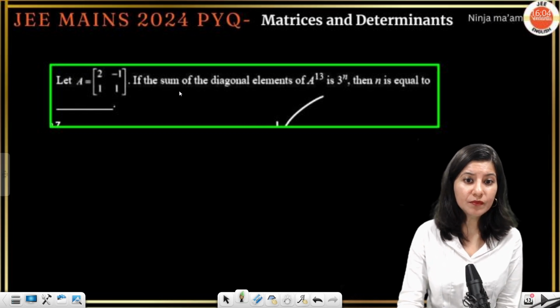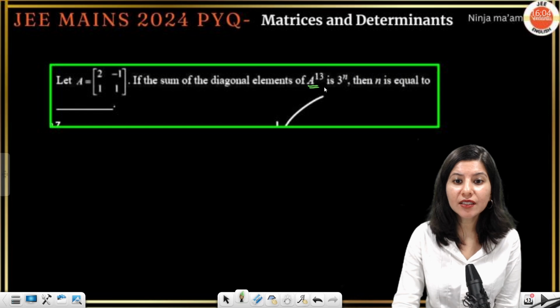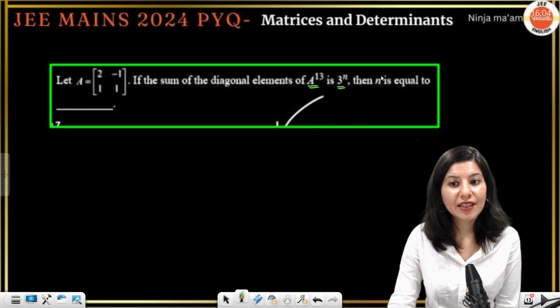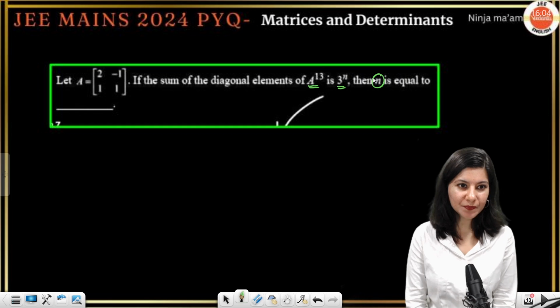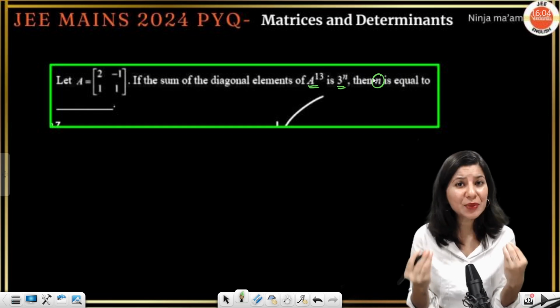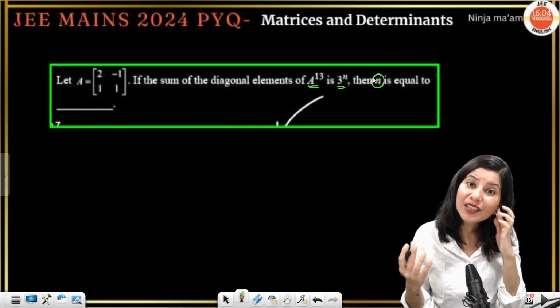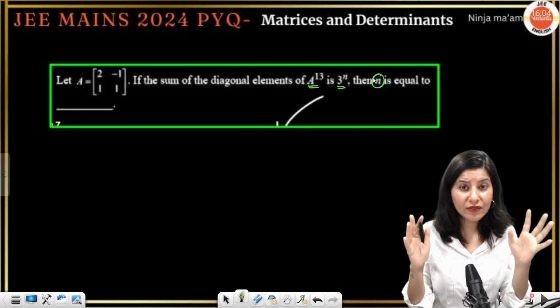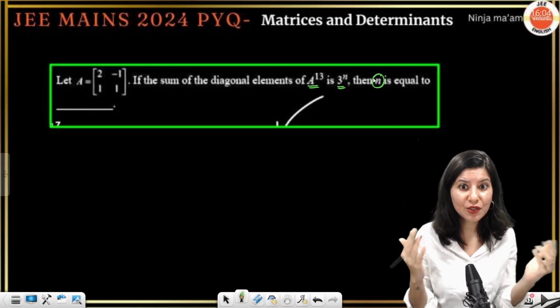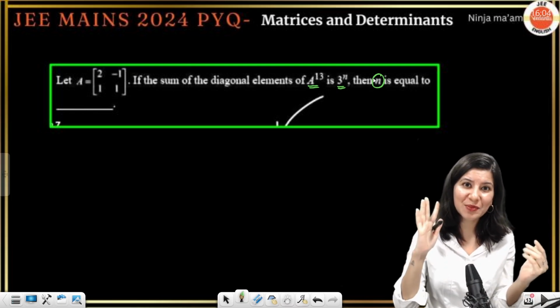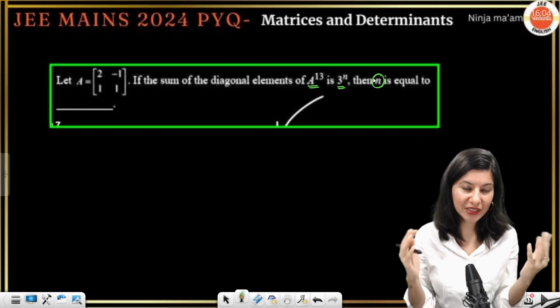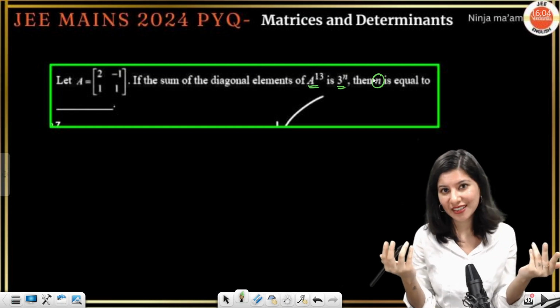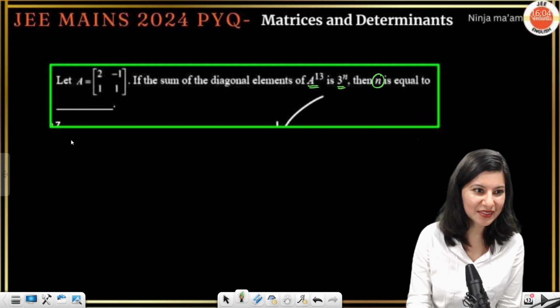If the sum of the diagonal elements of A^13 is 3 raised to power n, then n is equal to which value is what we need to figure out. For that I need to have A raised to power 13. So let's hope that we don't have to calculate all the way to A raised to power 13. Rather, what we need to do is identify some pattern. But if we do not get any pattern, we have to do the hard labor work. Okay. So A is this.